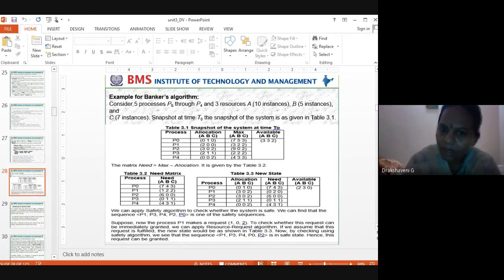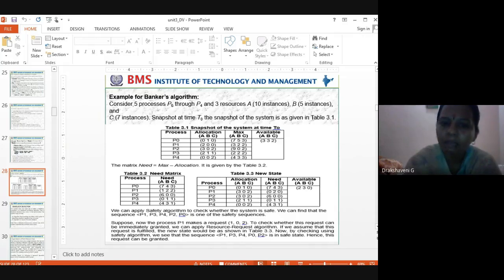Clear about this? How much does Sunil require to complete his work? He told me initially he wants 7, 5, 3. He requires 7, 5, 3 to complete his job. Out of 7, 5, 3, initially 0, 1, 0 was already allocated to Sunil. So the remaining is 7, 4, 3. Clear about this?